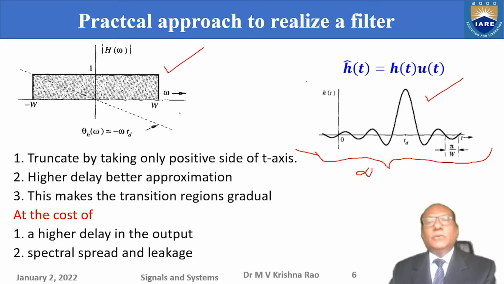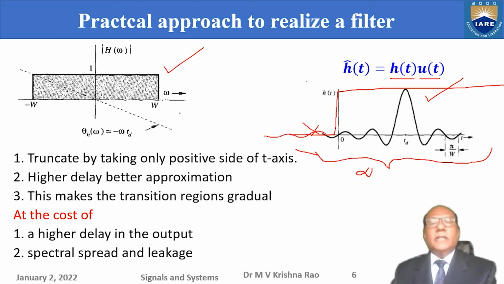So what we have to do is, let us multiply this impulse response mathematically by a unit step function. I am cutting down the tail portion on the negative axis.